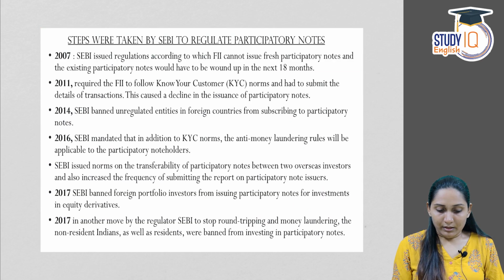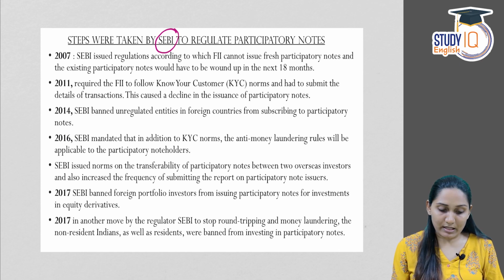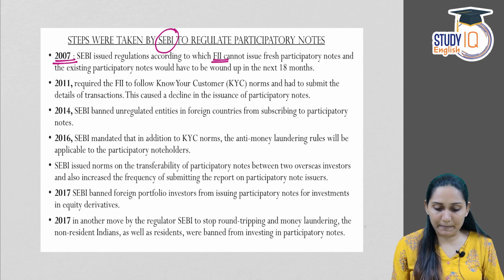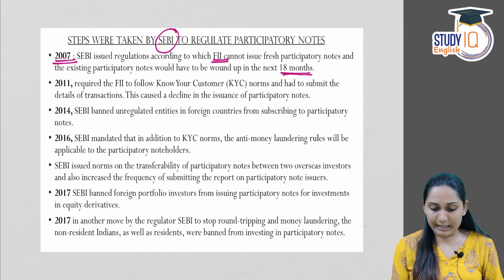Now, let's see what were the steps taken by SEBI to regulate participatory notes. In 2007, SEBI issued regulations according to which FII cannot issue fresh participatory notes and the existing participatory notes would have to be wound up in the next 18 months.